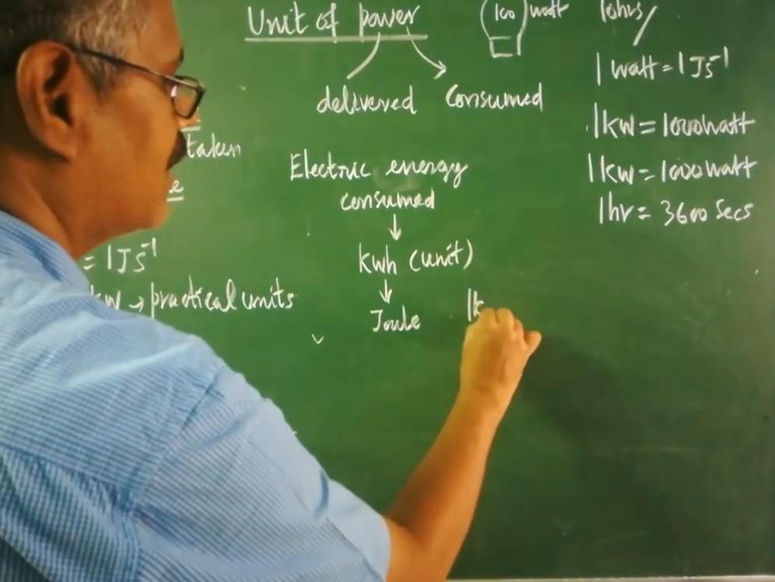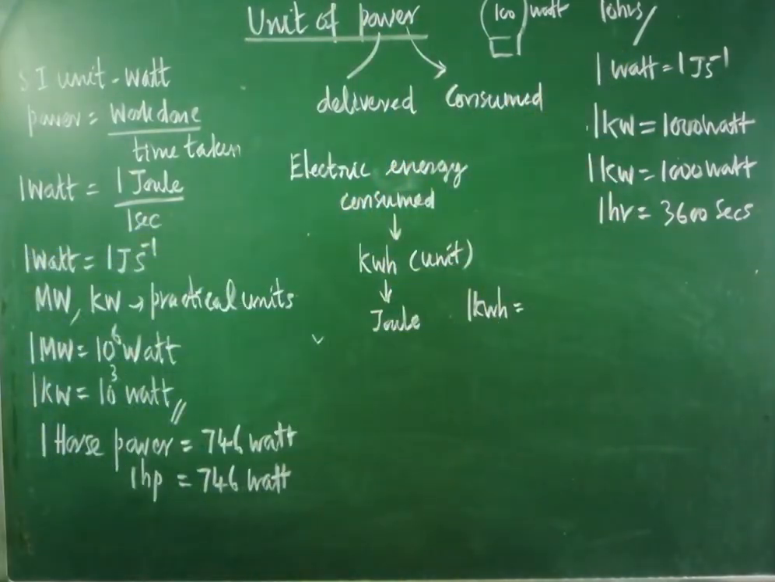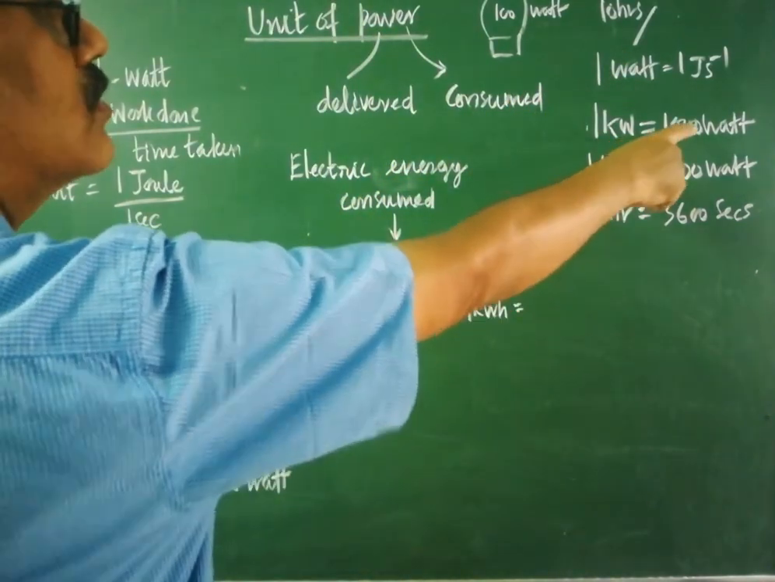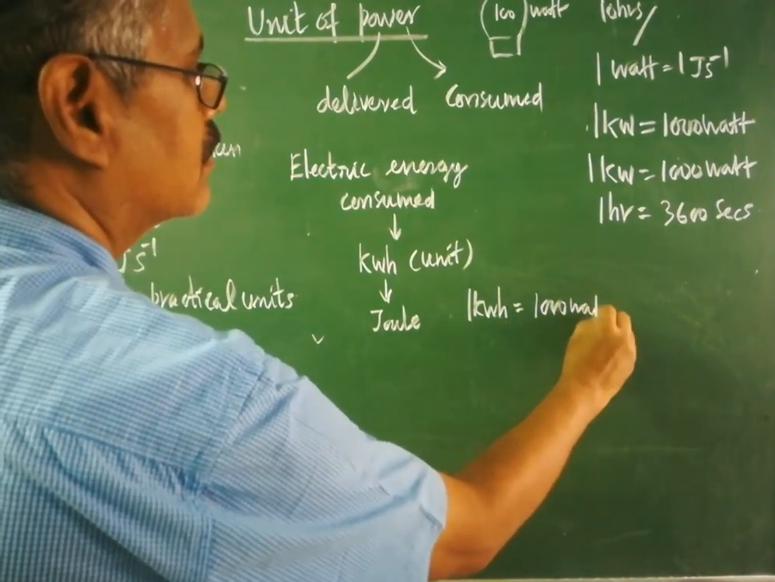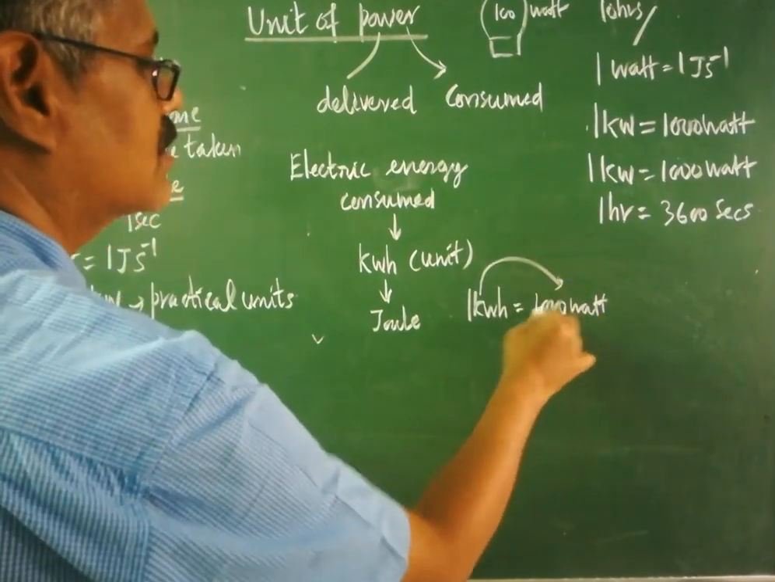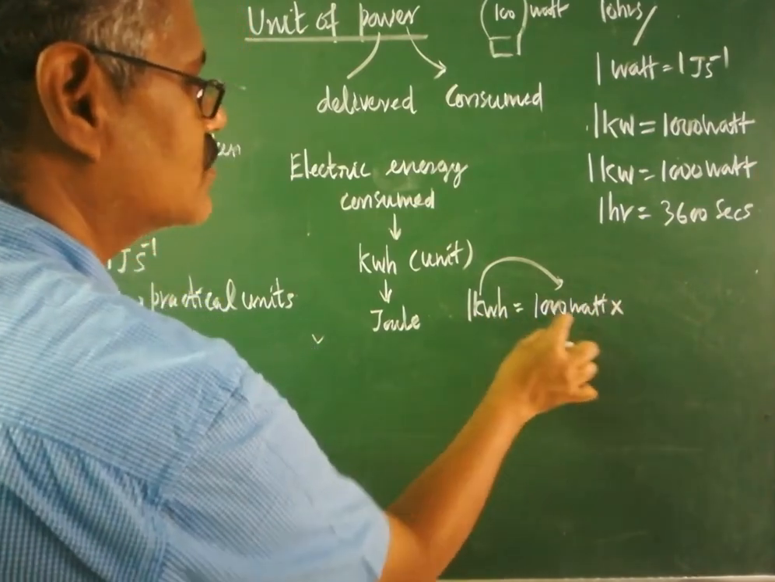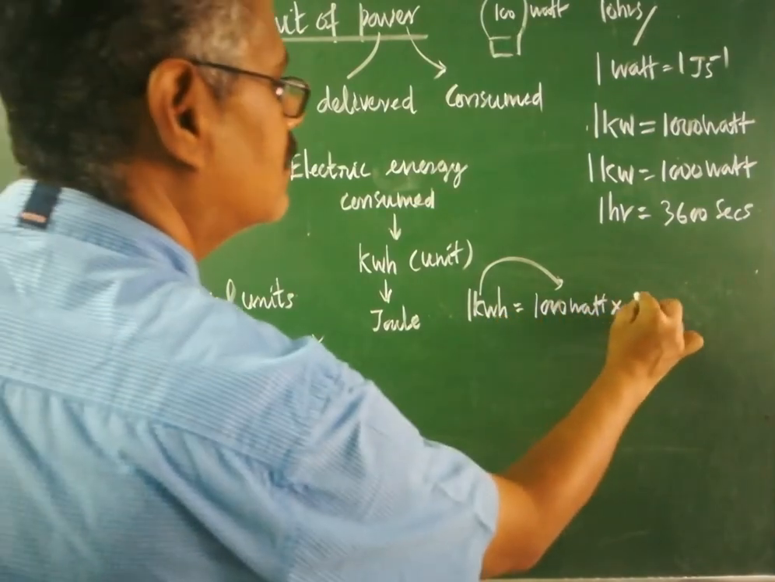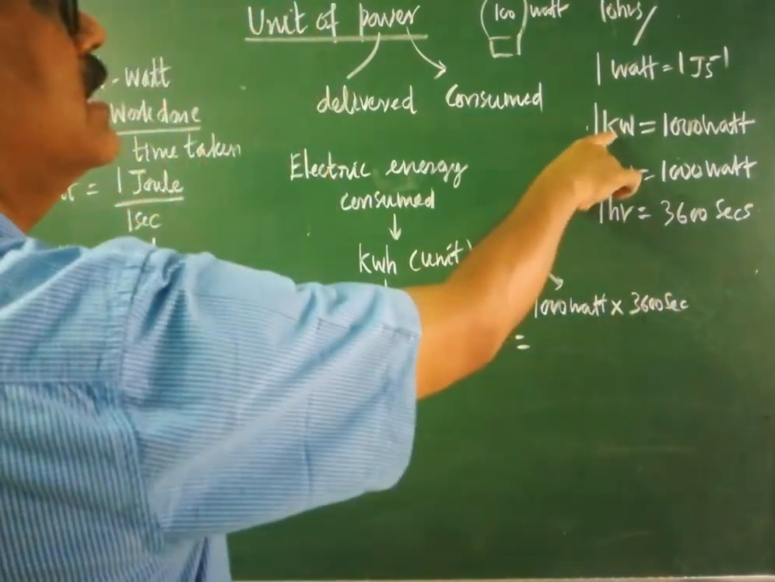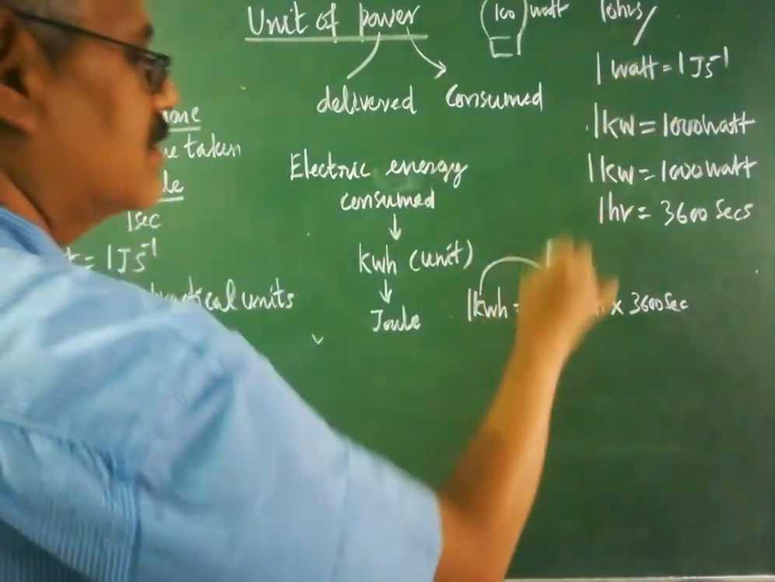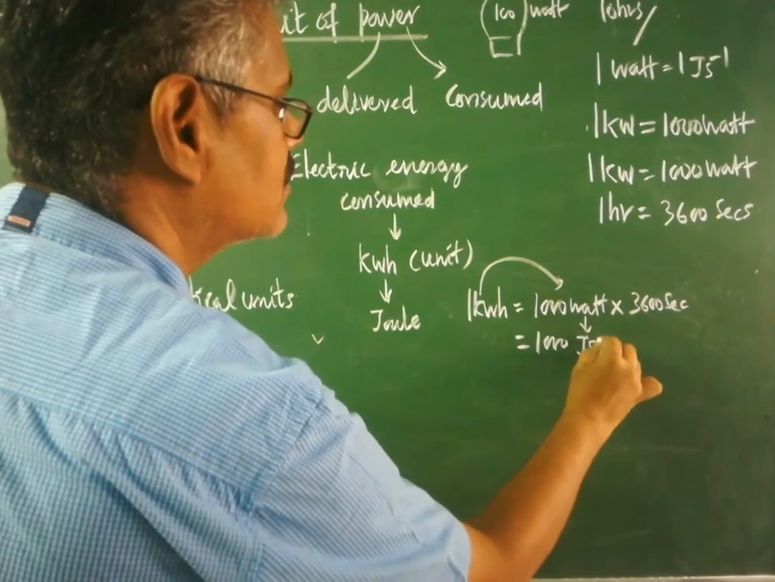Let us take the value of 1 kilowatt hour. Already these are all known conversions. 1 kilowatt is equal to 1000 watt. Instead of 1 kilowatt, you substitute 1000 watt. Are you clear? 1 hour must be converted into SI unit. Kilowatt is also converted into SI unit, and hour is also converted into SI unit. How much? 3600 second. 1 watt is equal to how much? 1 joule second inverse. So this 1000 watt must be converted into joule second inverse.